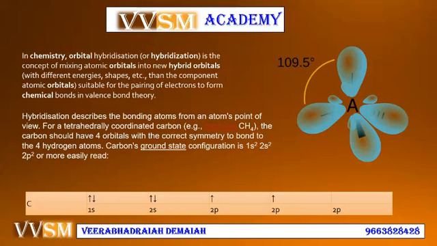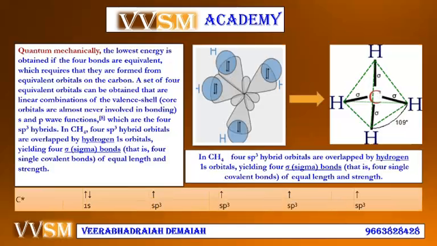Carbon's ground state configuration is 1s2, 2s2, 2p2. This is the ground state of the carbon atom. Quantum mechanically, the lowest energy is obtained if the 4 bonds are equivalent, which requires that they are formed from equivalent orbitals on the carbon.